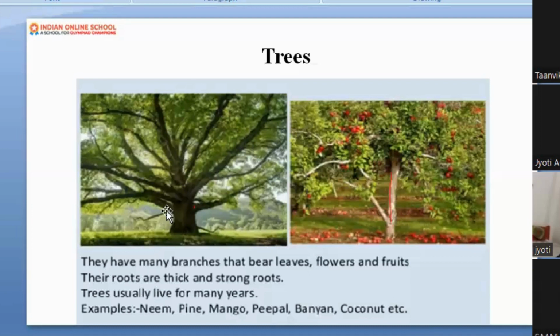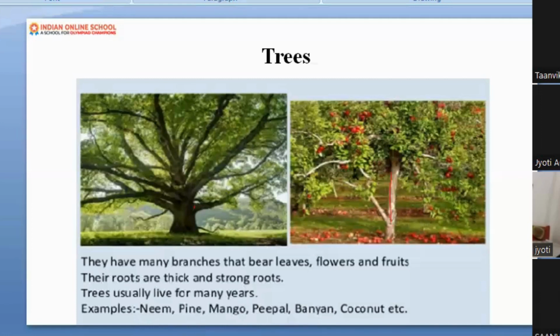Okay, let me tell you. Do you know that we are using the trunk of the tree for making papers in which you used to write? Bamboo tree, rubber tree. Each and every part is very important. Some examples are pine tree, mango tree, peepal tree, banyan tree.